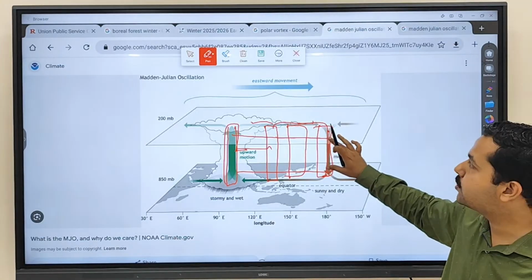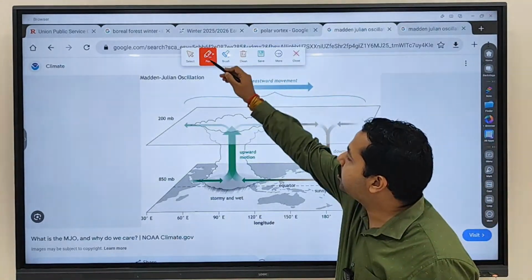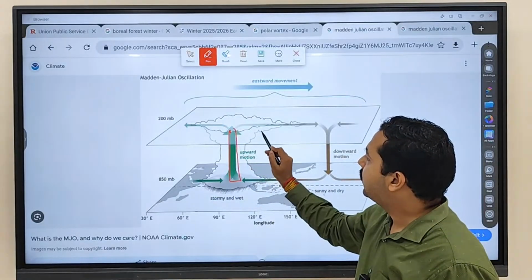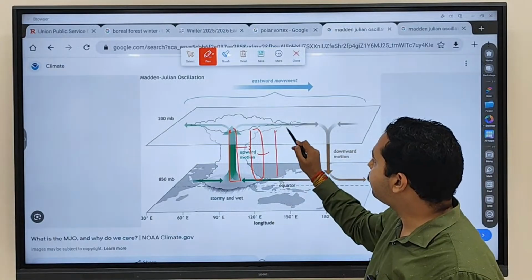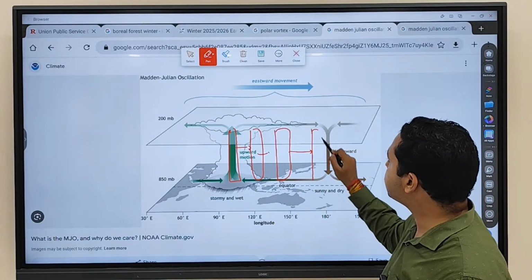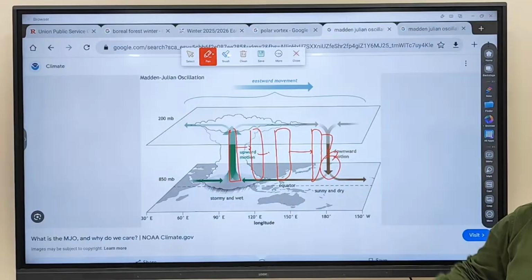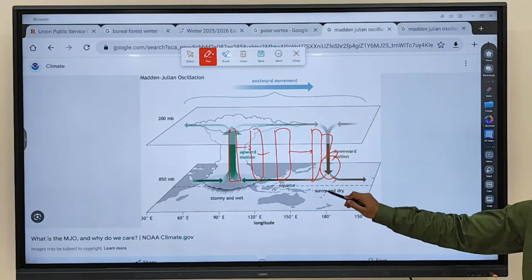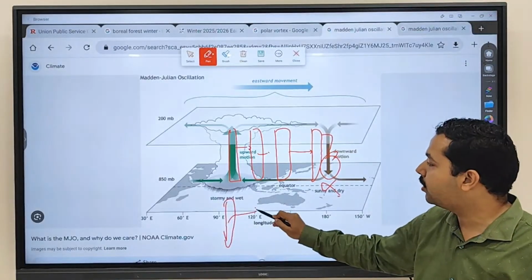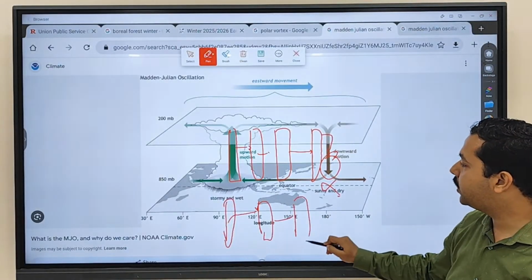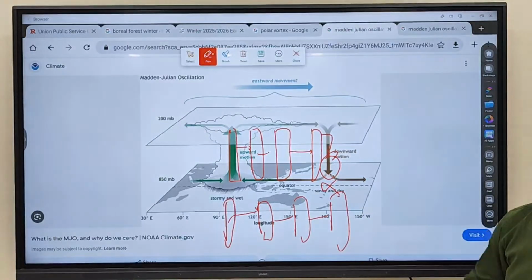Clear? Any doubt regarding this one? So what we are saying is that the column of air present over here can shift towards this side, then further shift towards this side, and finally it will reach this part. When it reaches this part, the circulation will end. Then again, a new column of air will start moving towards this side. This is called the Madden-Julian oscillation.